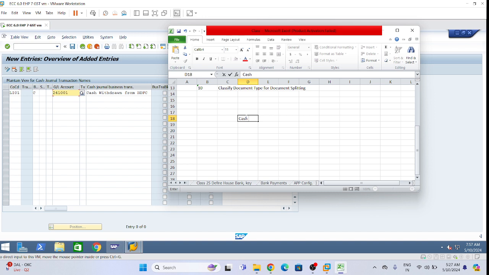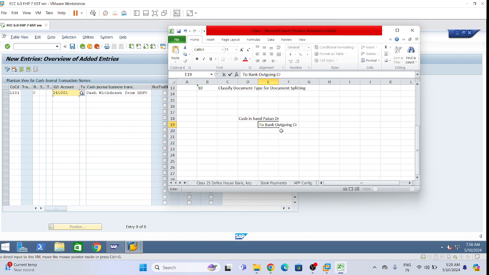If we are withdrawing cash from the bank, let's suppose for Patancheru, cash in hand Patancheru will be debit. We are withdrawing from the bank, so the bank outgoing account will be credit.